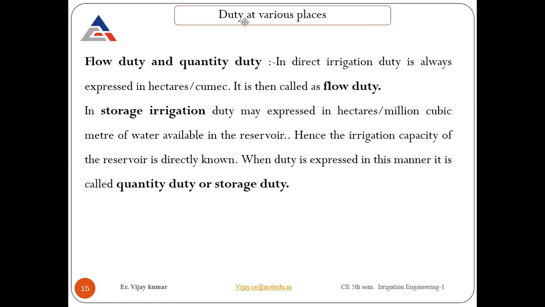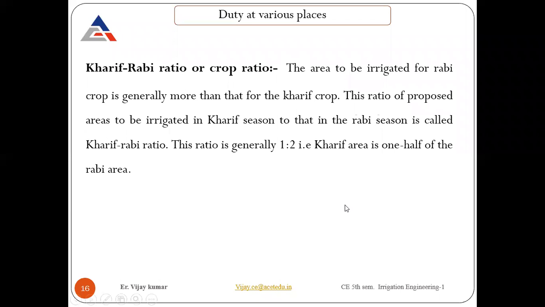So before moving further, if you see, there are some terminology or some definitions that we require to understand here. First is the Kharif Rabi ratio, or crop ratio. Basically, we are going to see what is the ratio between the Kharif and the Rabi crop. Crop ratio means one season to the other season ratio that we are going to see.